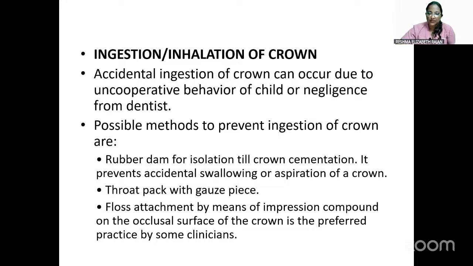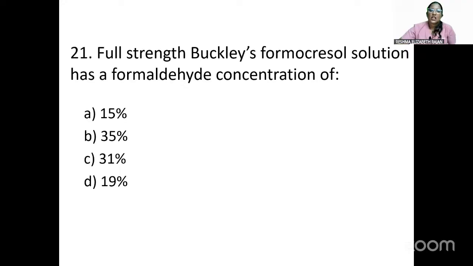So these are all the other complications of stainless steel crowns. Next question: full strength Buckley's formula solution has a formaldehyde concentration of? The options are 15%, 35%, 31%, and 19%. The correct answer will be 19%.